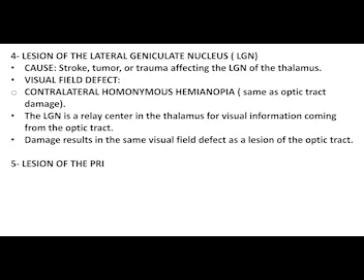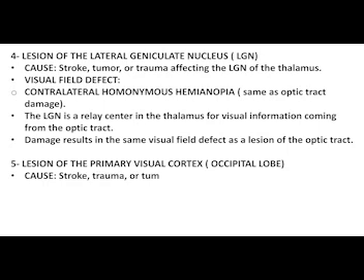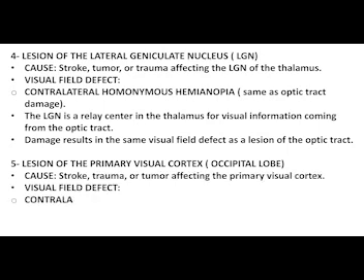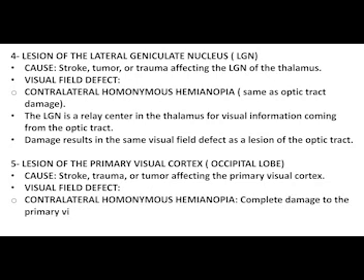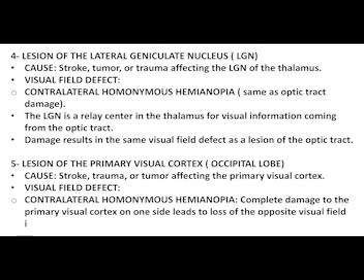Five, lesion of the primary visual cortex, occipital lobe. Cause: stroke, trauma, or tumor affecting the primary visual cortex. Visual field defect: contralateral homonymous hemianopia. Complete damage to the primary visual cortex on one side leads to loss of the opposite visual field in both eyes.